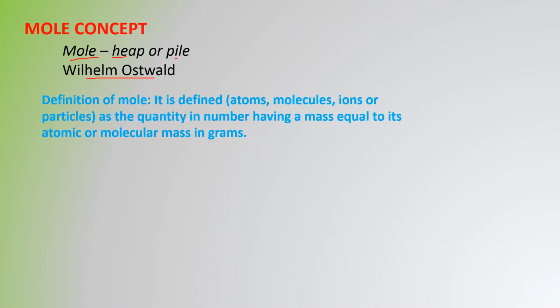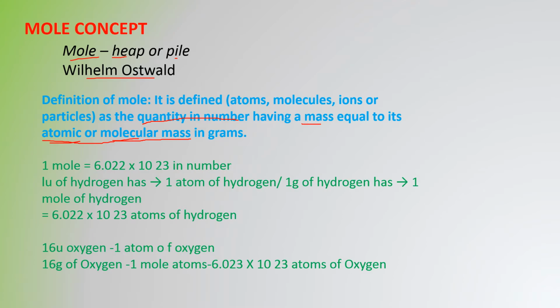Okay, now what is the definition of mole? It is defined as a quantity in number having a mass equal to atomic or molecular mass. So what is a mole? Very simple. A mole is nothing but that which is equal to that particular element's atomic mass or molecular mass, and that is always related to 1 mole. It is defined as a quantity in number having a mass equal to its atomic or molecular mass in grams.